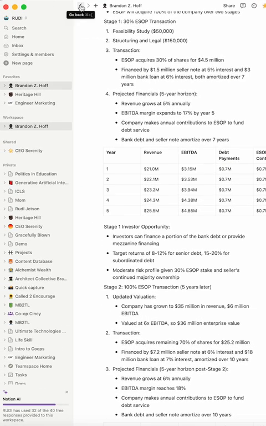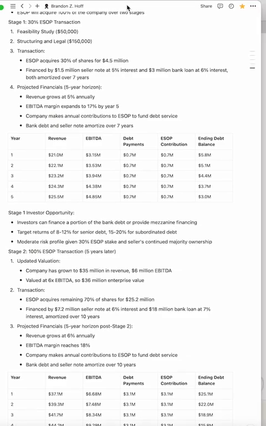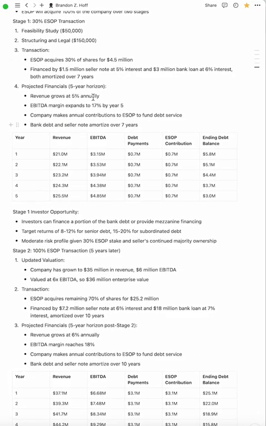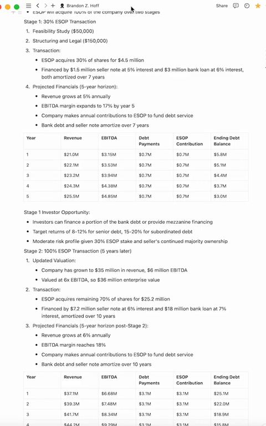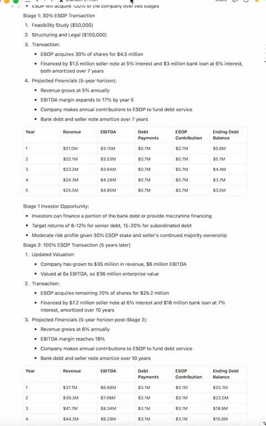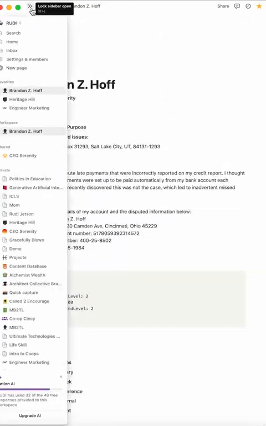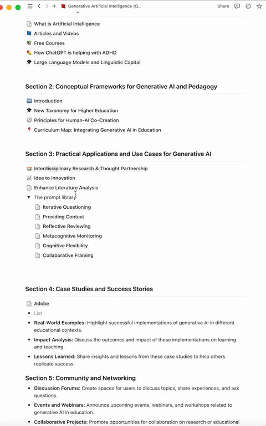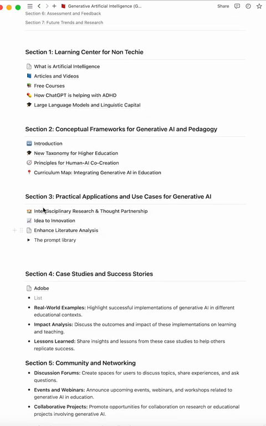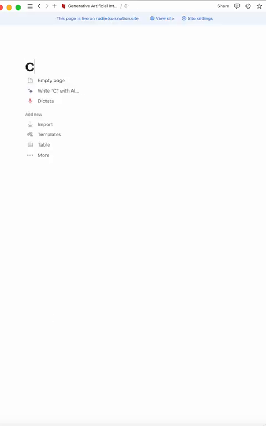So in Notion, let's say in generative AI, this is my AI Bible, and I'll put this in, co-ops.